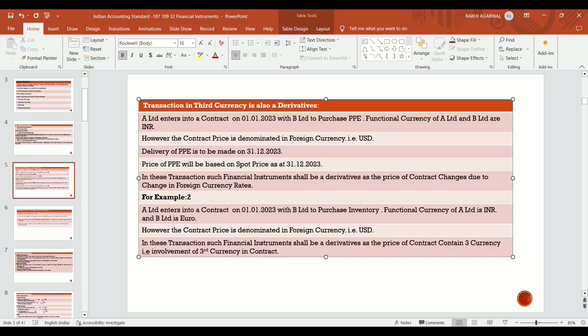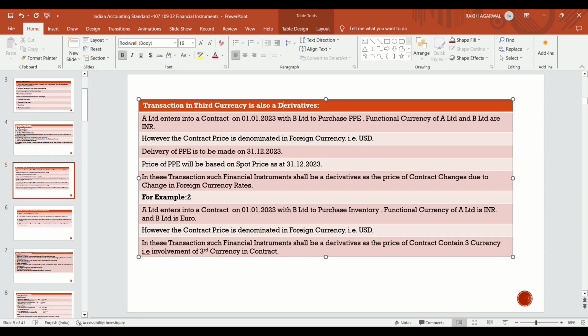However, the contract price is denominated in foreign currency, though the functional currency of A and B is INR. The contract is to pay an amount in foreign currency, that is in USD, in order to purchase the property, plant and equipment.